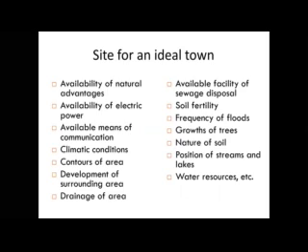Which type of site is ideal for town planning? The first is availability of natural advantage, availability of electric power, available means of communication, climate condition, contours of area, development of surrounding area, drainage of areas, available facility of sewage disposal, soil fertility, frequency of floods, growth of trees, nature of soil, position of stream and lake, water resources, etc.